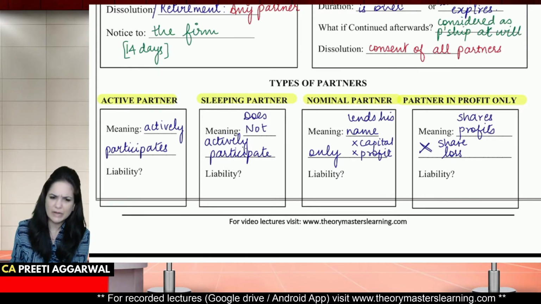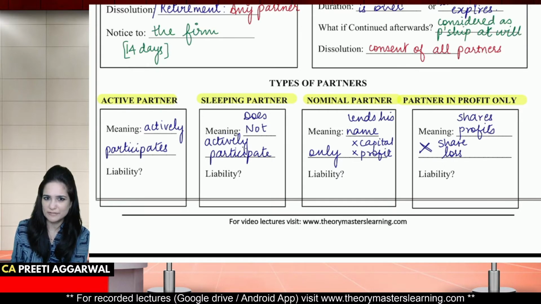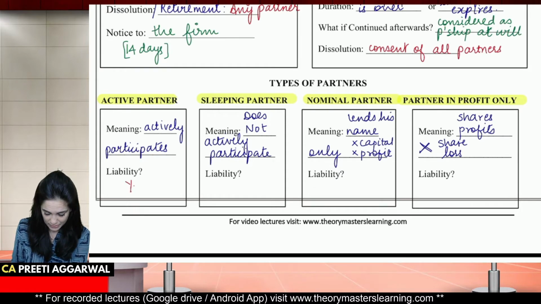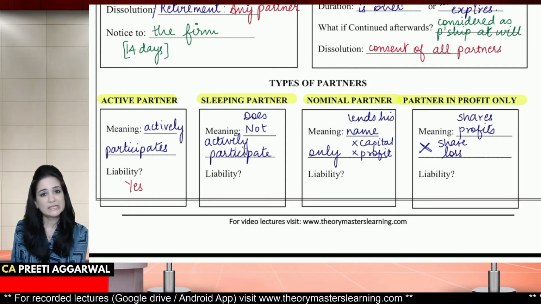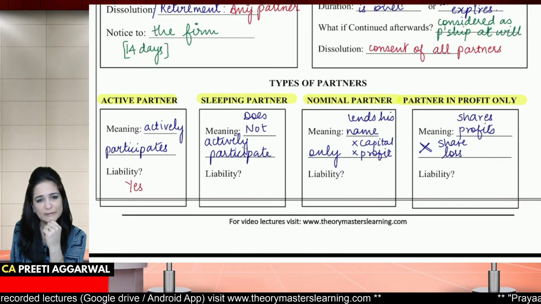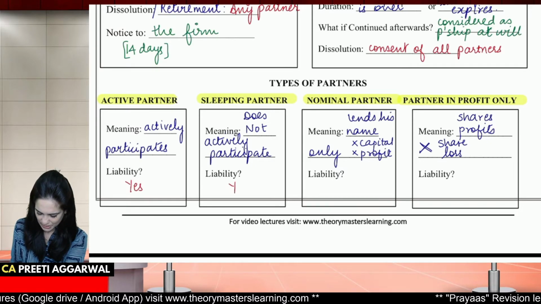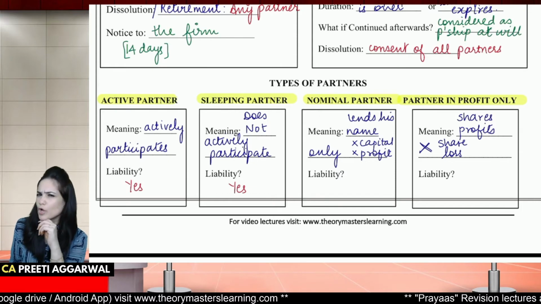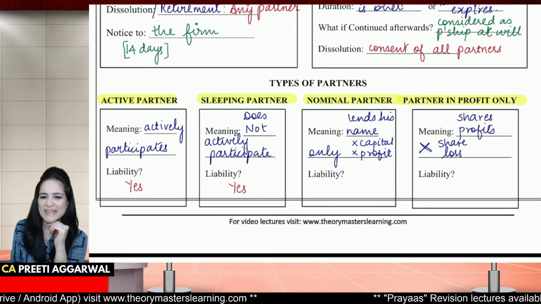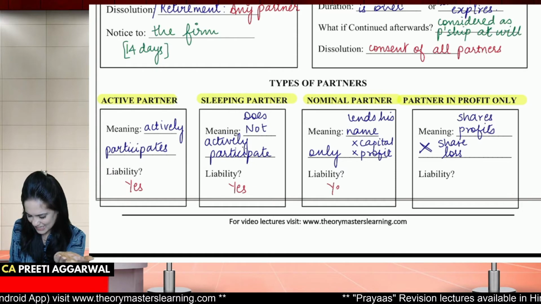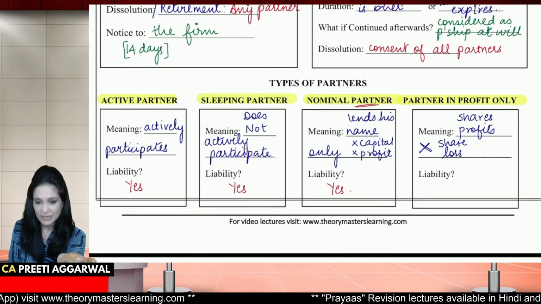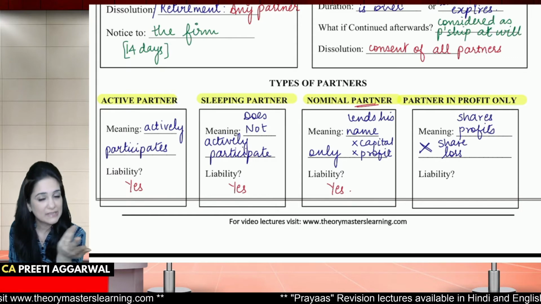Is an active partner liable for the acts of the firm? Yes, very much liable. Is a sleeping partner liable for the acts of the firm? Yes, he is a partner. He has to be liable. Nominal partner. Yes, dear, he is a partner, right? Even though he lends his name, he's still liable.